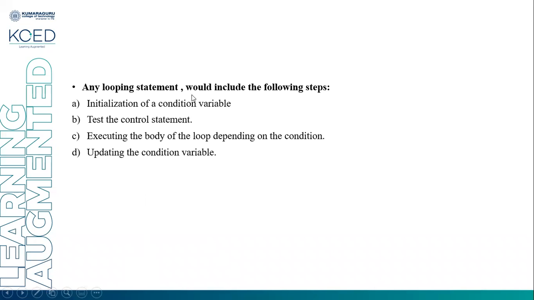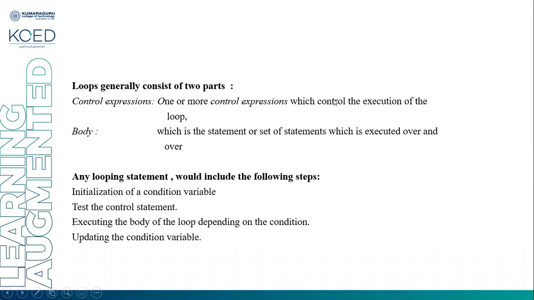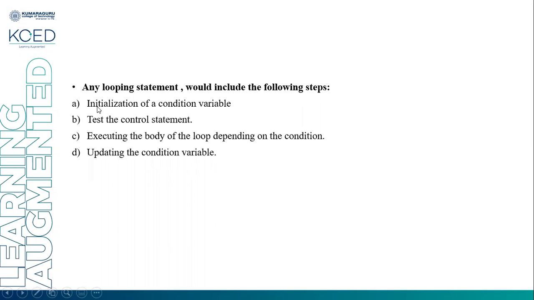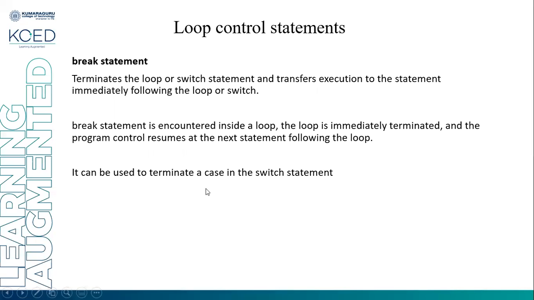A looping statement would include the following steps, which we discussed already: initialization of a condition variable, test the control statement, executing the body of the loop depending on the condition, and updating the condition variable. So these are the four steps in the looping structure.